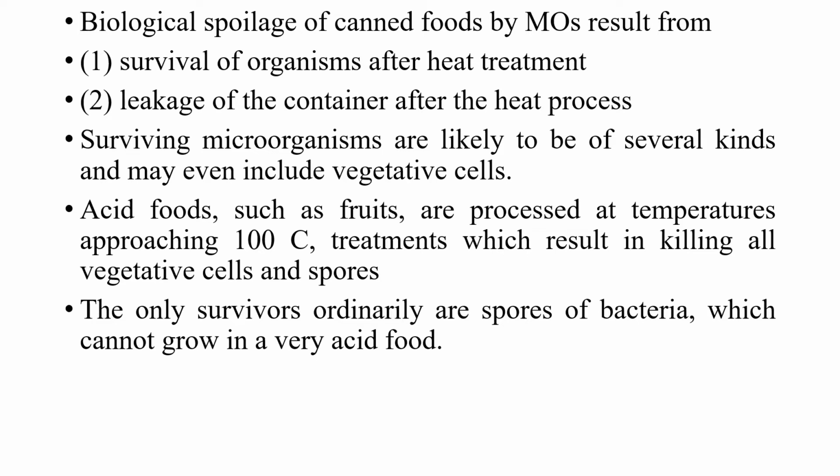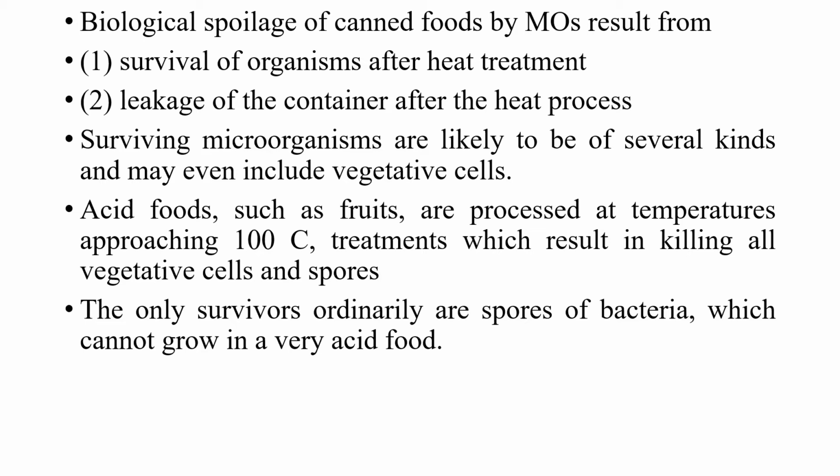The surviving microorganisms are more likely to be of several kinds and may even include vegetative cells. In acid foods, the food is processed at a temperature of about 100 degrees Celsius, which results in killing all the vegetative cells and spores, and the only survivors ordinarily are the spores of the bacteria which cannot grow in a very acid food.